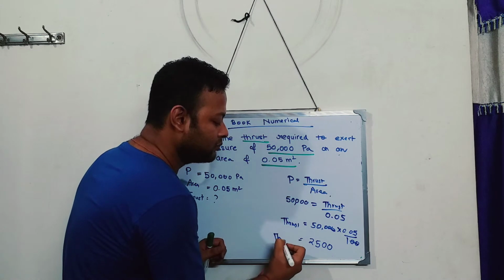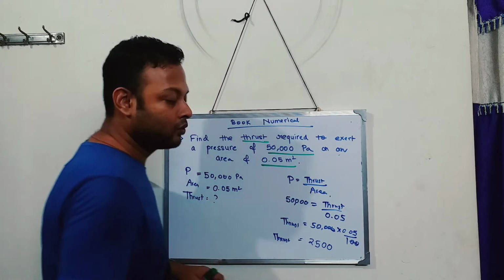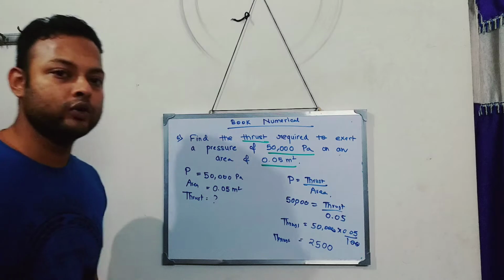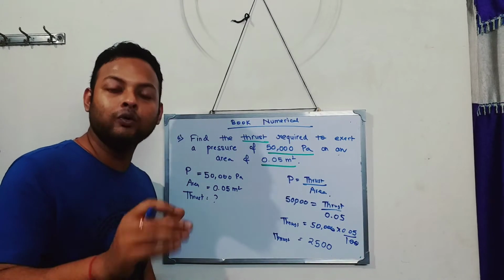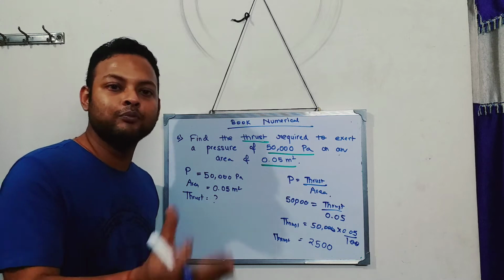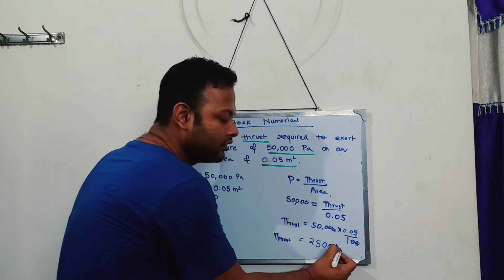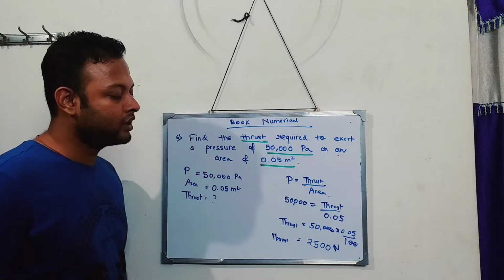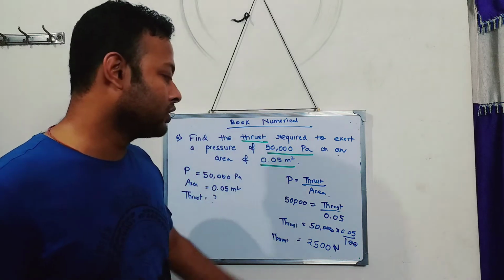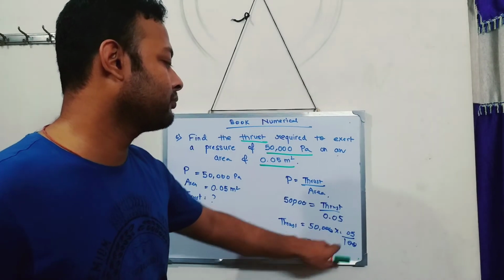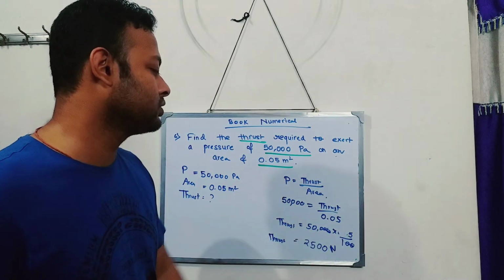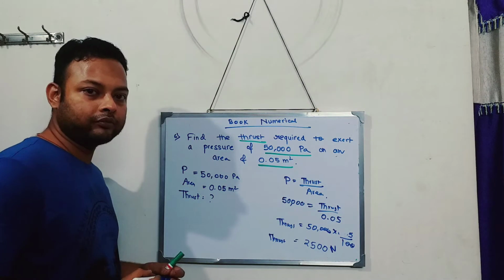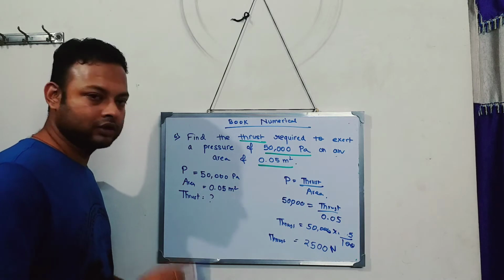Okay, thrust becomes 2500. Now what is the unit of thrust? SI unit of thrust? Think, thrust is nothing but a force. And what is the SI unit of force? It's simply Newton. So it is equal to 2500 Newton. I think it's correct, because these zeros have no value. 5 into 5, 25, and 2 zeros. Clear? Have any doubts? I don't think so.